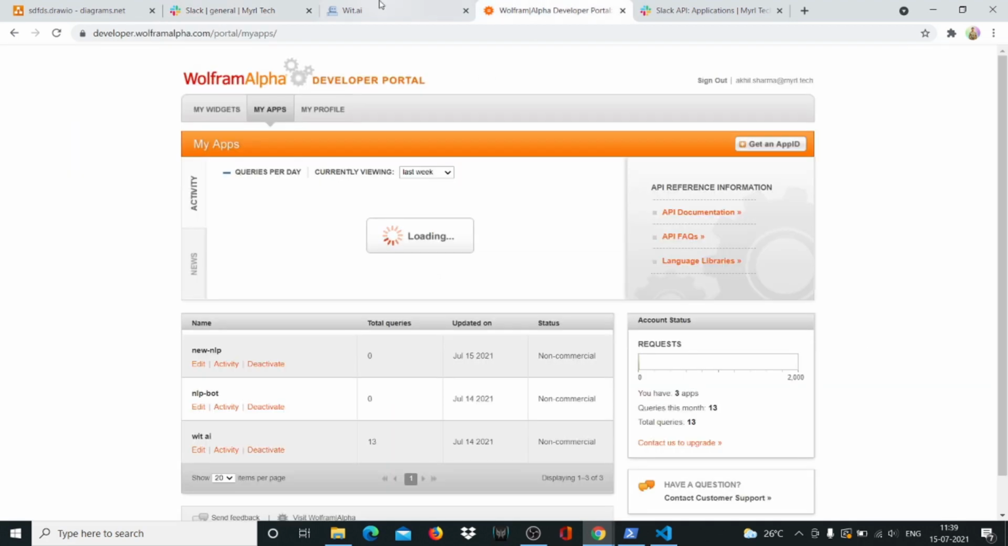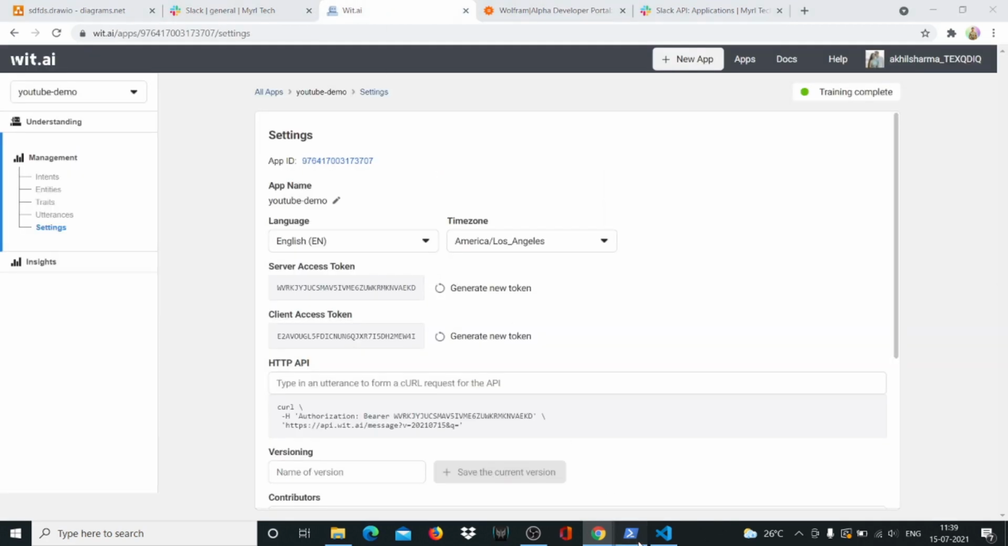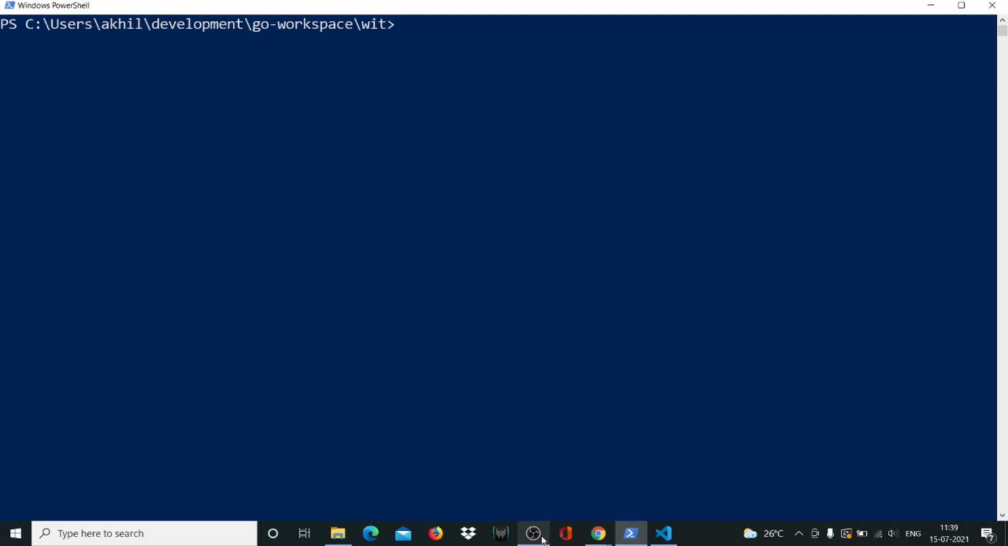Now, what we'll do is we'll actually start creating our project. I think you can see my PowerShell. I'm on Windows and I'm using PowerShell. But even if you're on Ubuntu using terminal, or Mac using terminal, the commands will be exactly the same.